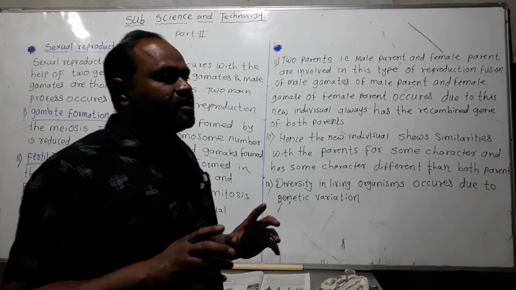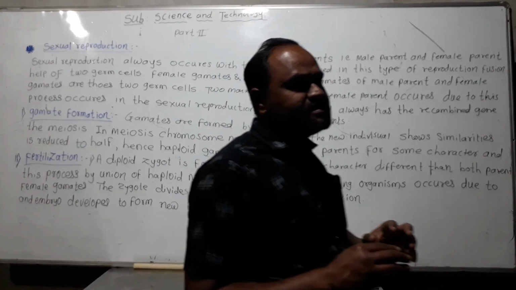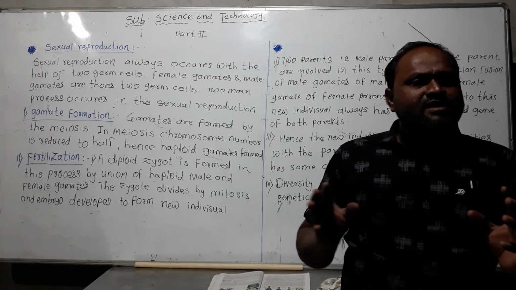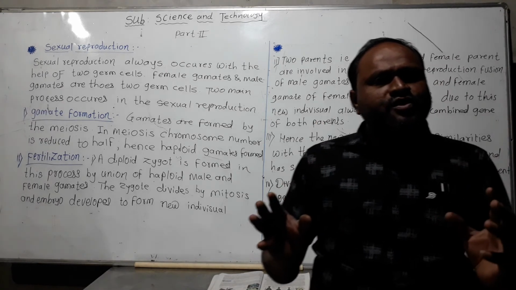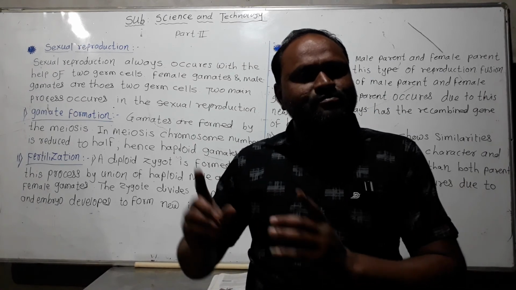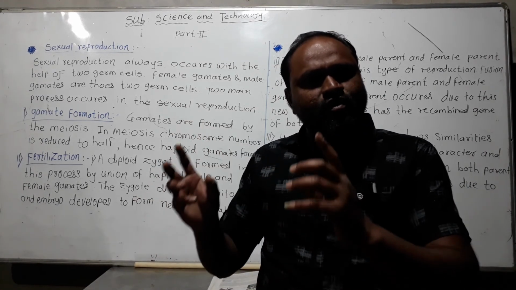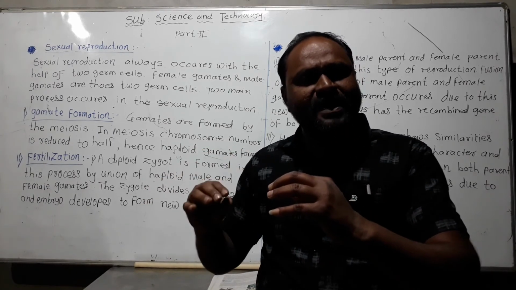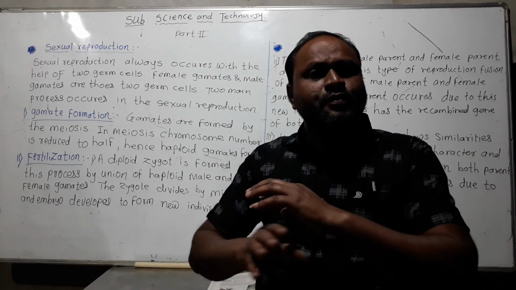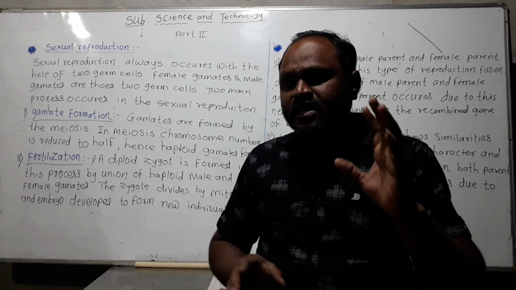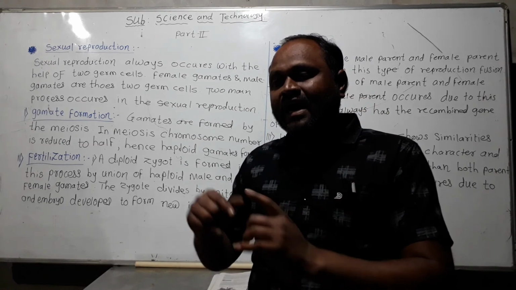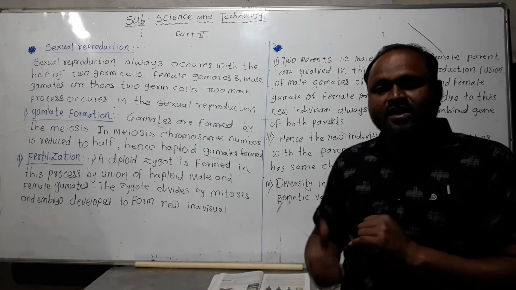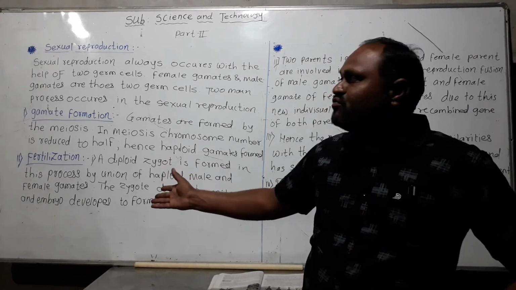In simple terms, in this lecture we discuss what is meant by sexual reproduction. Sexual reproduction means the union of gametes, male and female, involving two gametes. But in asexual reproduction, without union of gametes, only the parent cell is involved, whereas in sexual reproduction there is union of the male and female gametes.